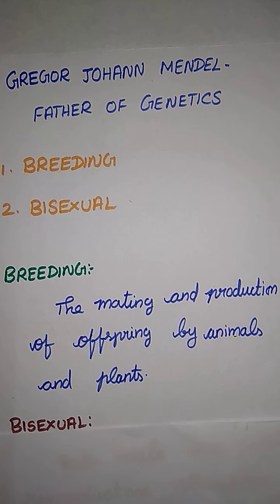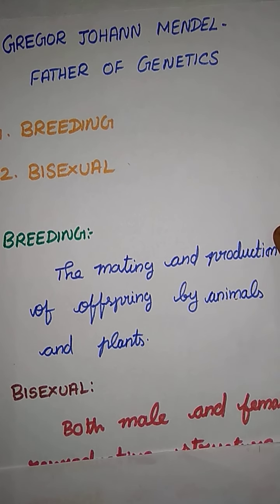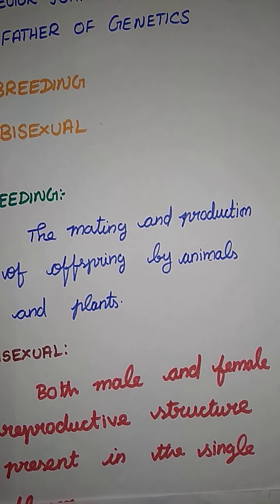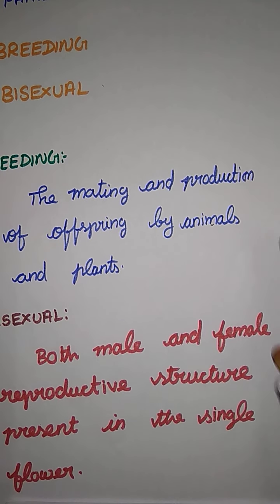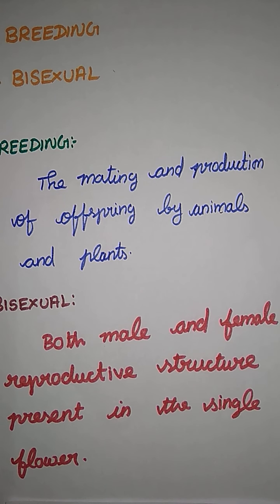And the next one is bisexual. Here bi means what? Two. Okay, bisexual means involvement of two sexual gametes in the reproduction, that is bisexual. What is a bisexual? Both male and female reproductive structures are present in a single flower. Okay, both male and female reproductive structures are present in a single plant, that is the flower.